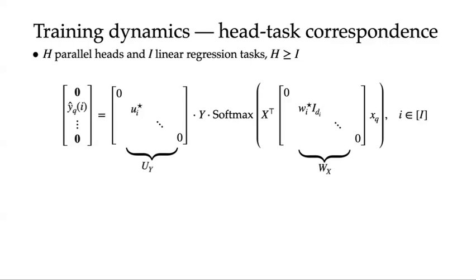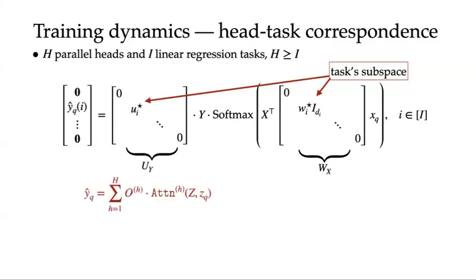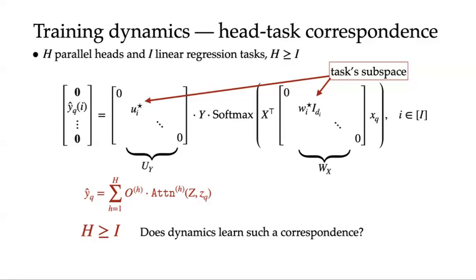If a head is associated with a task, we can set UY and WX to be low-rank matrices, and they are only supported on a task subspace. This will not cause any cross-head interference, and the final output of the model will be a simple summation over all the tasks' output. In this work, we focus on the case H is larger than I, and ask ourselves whether the dynamics can indeed learn such a task-head correspondence.